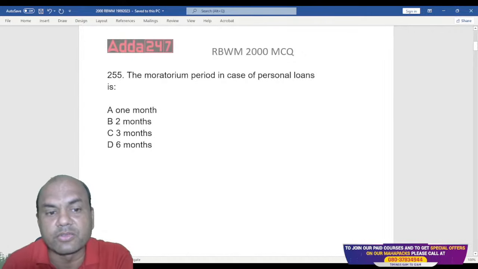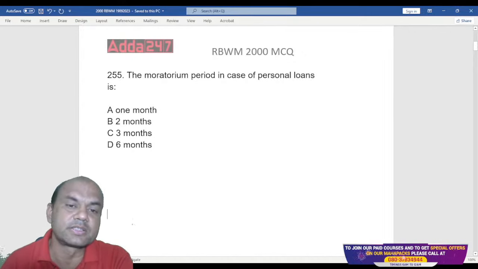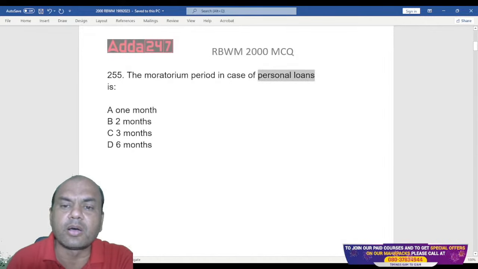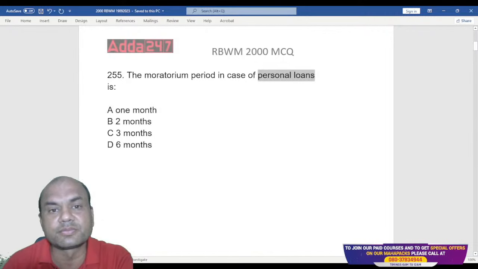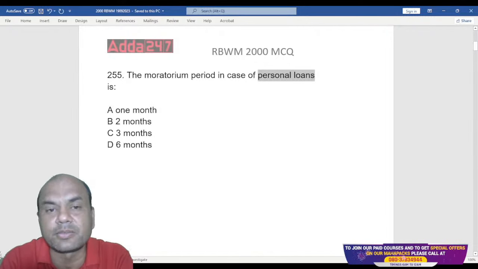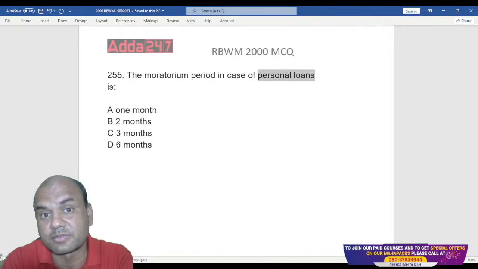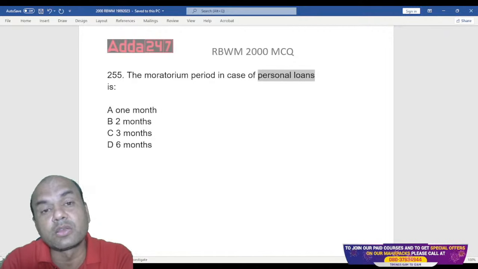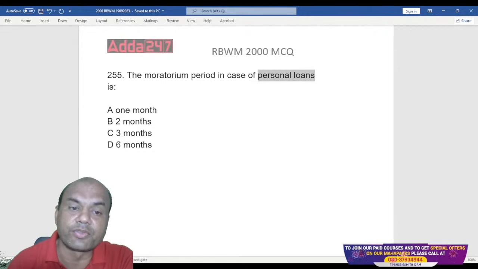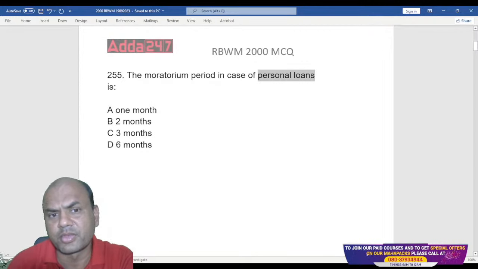It is always 1 month, 2 months, 3 months, 6 months. Personal loan. Personal loan means, how many of you have worked in loans? Just type yes in the comment section. Those who have worked in the loan section will understand that for PLs, we don't give any moratorium period. No moratorium period.